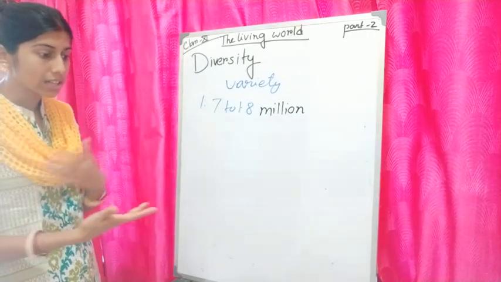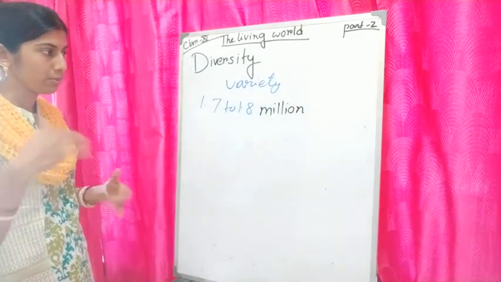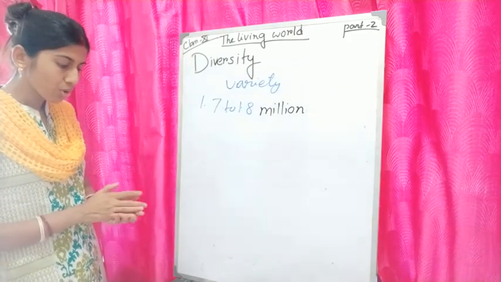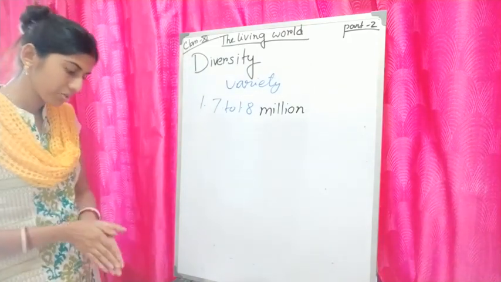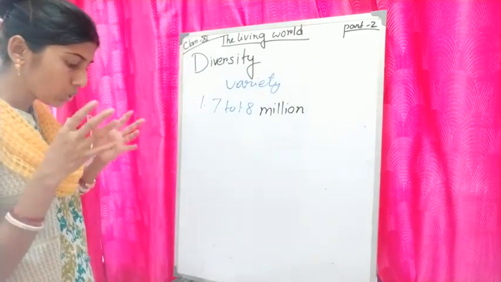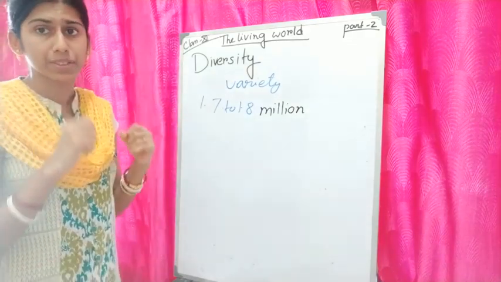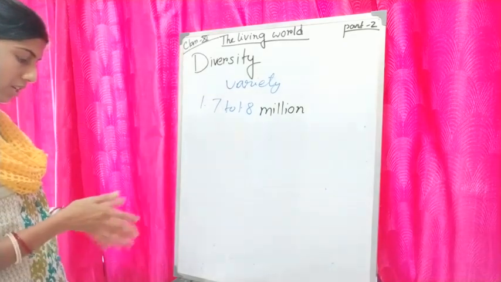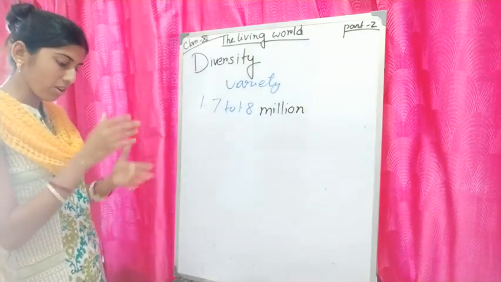Within a country it may vary, and in another country the name will also be different. So, considering this situation, we need to standardize the names of living organisms.